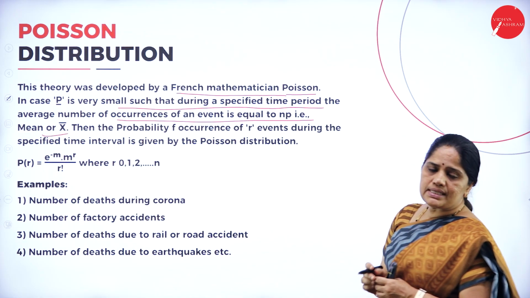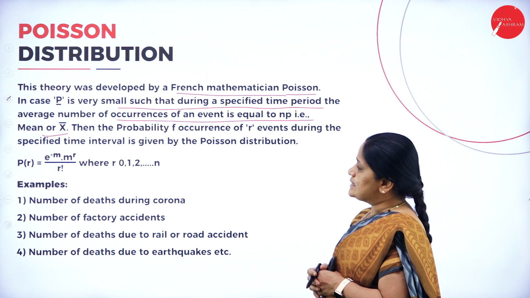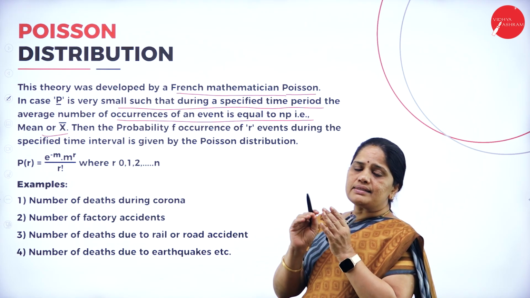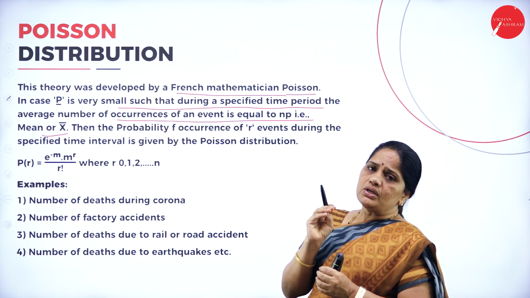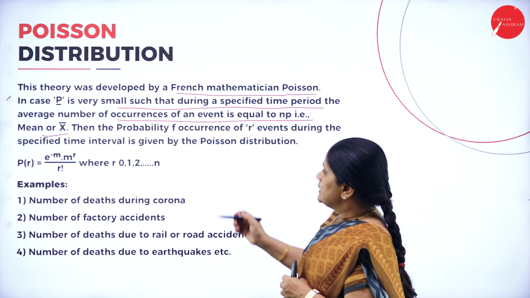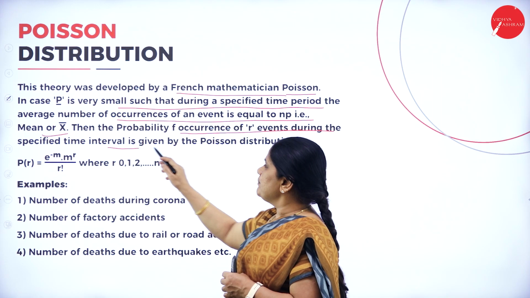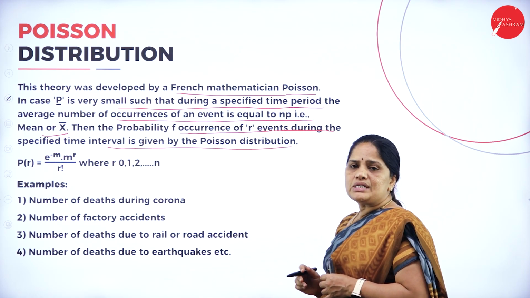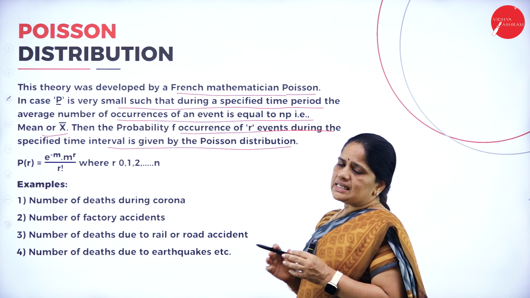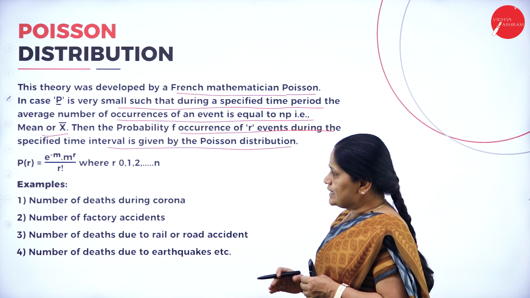So this Poisson's distribution was developed by a French mathematician, Poisson, and here he says that all those occurrences of events which are very small in number, for that this Poisson distribution will help. Then the probability of occurrence of r events during the specified time interval is given by the Poisson's distribution. So this is for all those statistical data or probabilities where the number is very, very small.